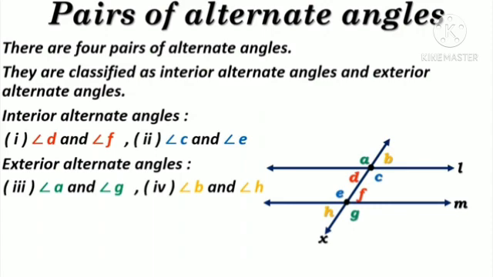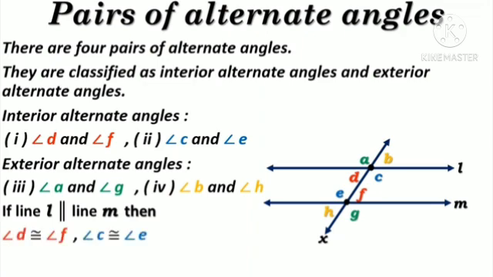And if line L is parallel to line M, then angle D is congruent to angle F, angle C is congruent to angle E, angle A is congruent to angle G and angle B is congruent to angle H. It means if a transversal intersects 2 parallel lines, then alternate angles formed by them are congruent.